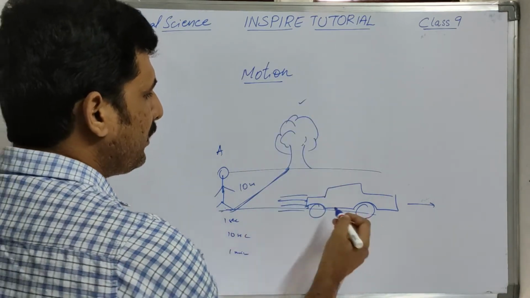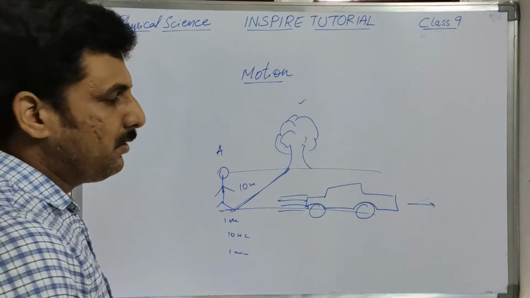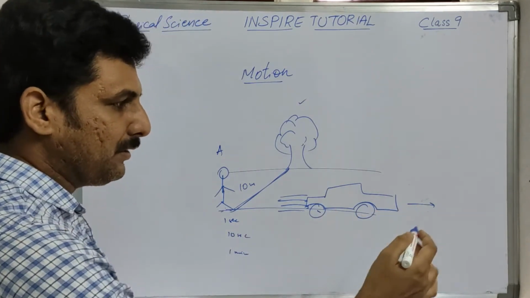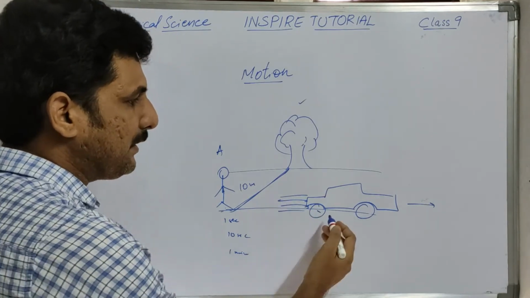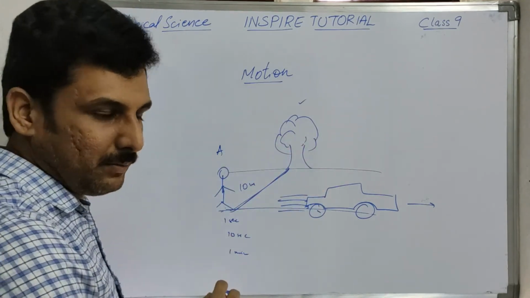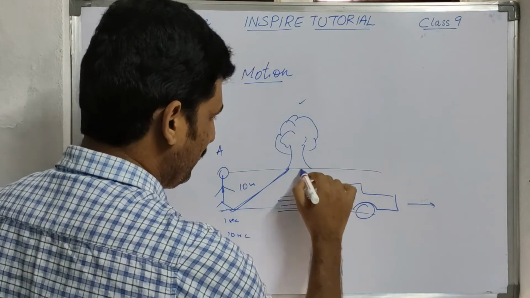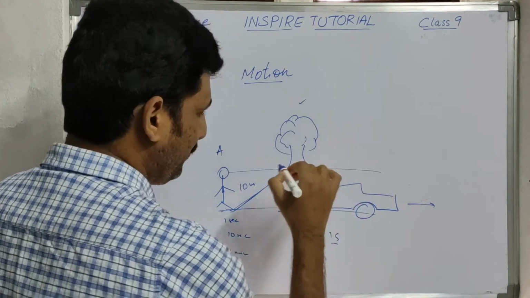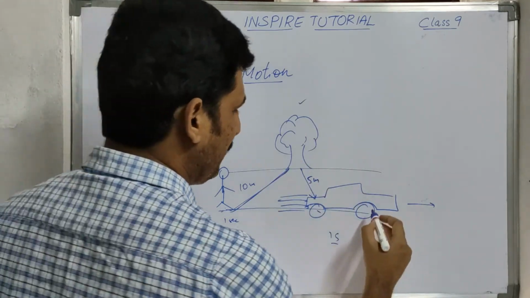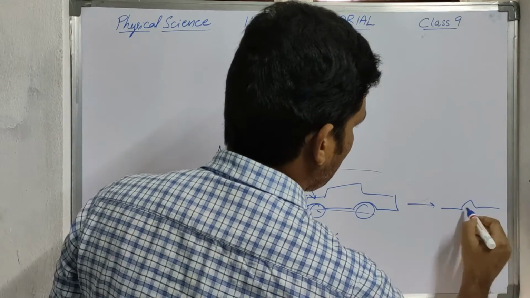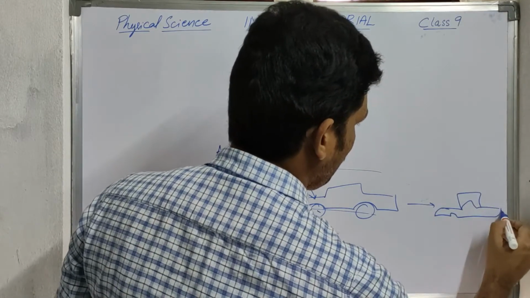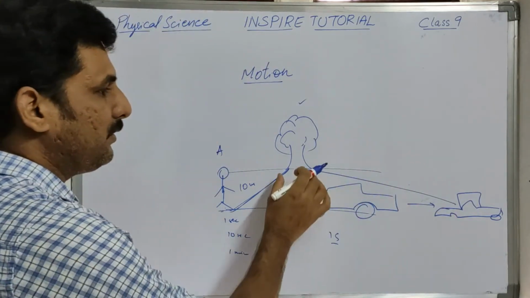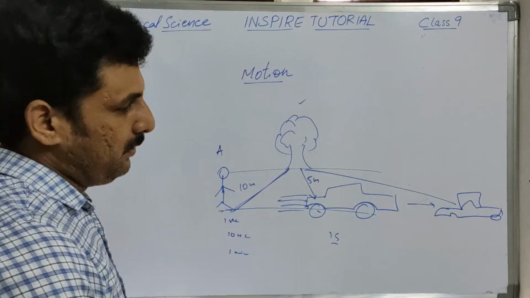Now let us take this moving car. This car is moving away from this person. When you observe this car with respect to this tree, in the first second let us say the distance between this tree and this car is 5 meters. After 2 seconds the car reaches this position, and the distance between the tree and the car changes.